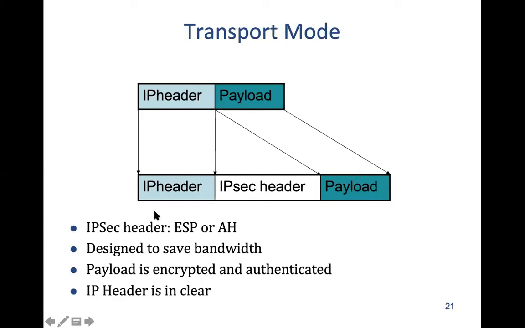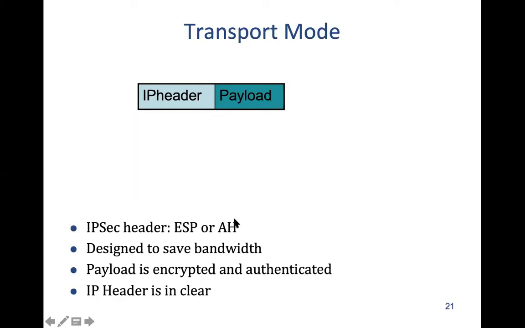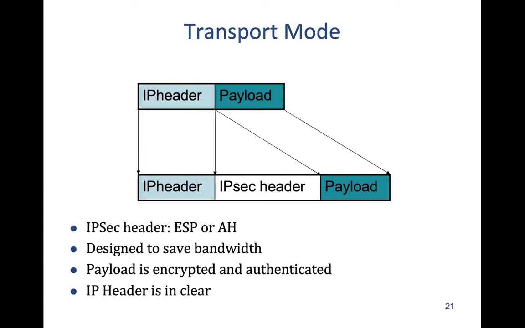The IPsec header can again be ESP or AH. If you are using ESP, then this will be encrypted. If we are using AH, then it's not going to be encrypted, but we'll use something to calculate whether the packet is intact, or whether it has come from the right source. Now note that this original IP header is in plain text, or clear, right? So it may not be as secure as in the case of tunnel mode, but security comes here with encryption and authentication.